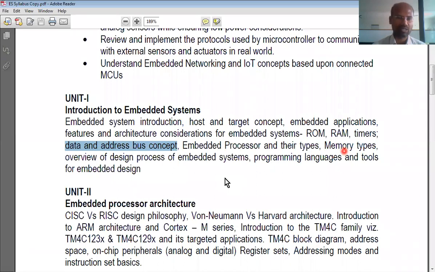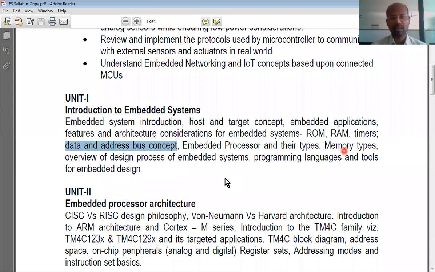Bus is nothing but wires. And in some architectures, the same wires carry both address data and also normal data. Data is of two types, address and the actual data, right?